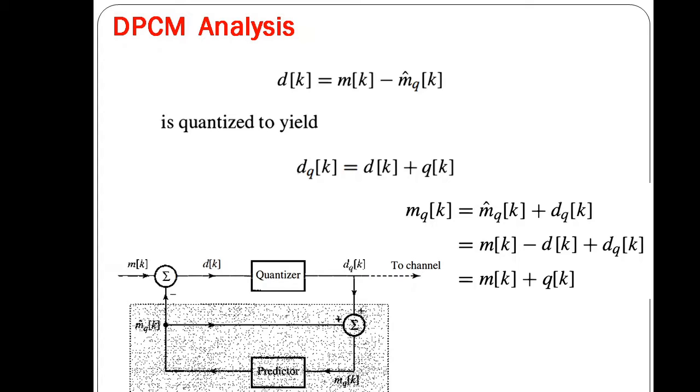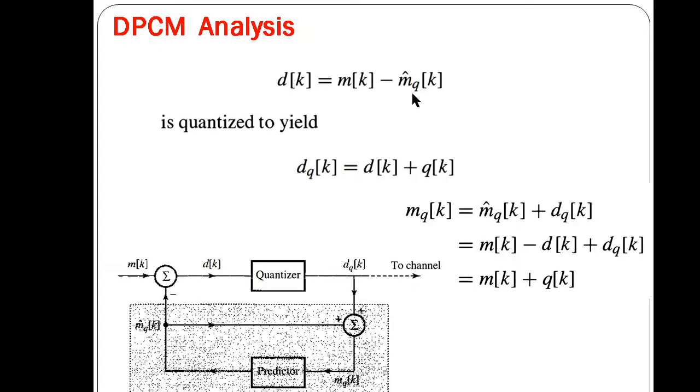At the receiver, we generate m dash qk from the past sample values, to which the received dk is added to generate mk. So dk plus m dash qk will give us mk.